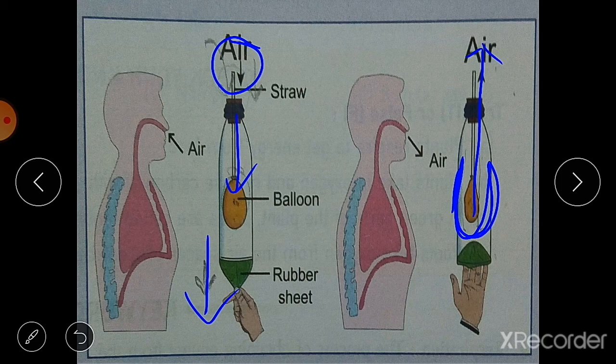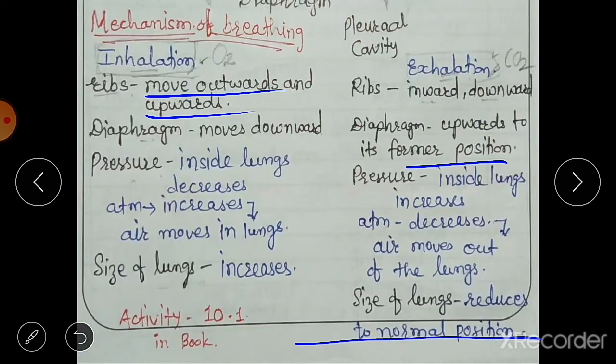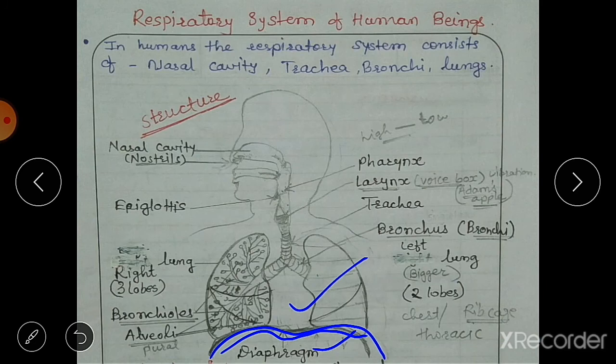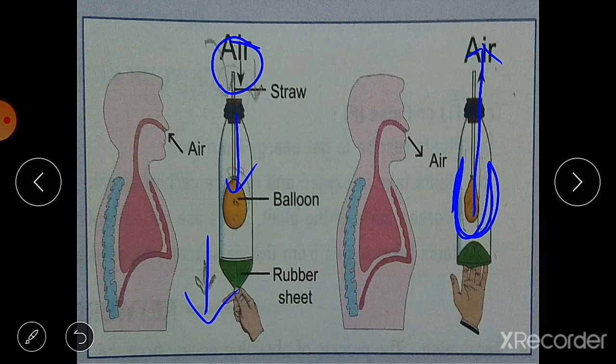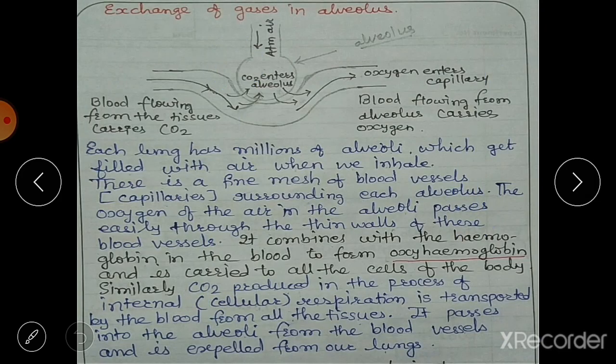Okay, so in this way our lungs also work. You can see here, these are the lungs and they work like the balloons as I have shown you in the activity. Then once air is inside the lungs, what happens to that air? We know that there is the exchange of gases, but where does it take place?